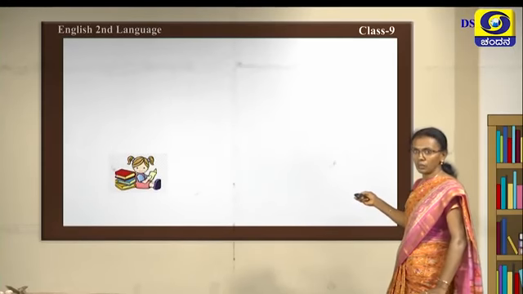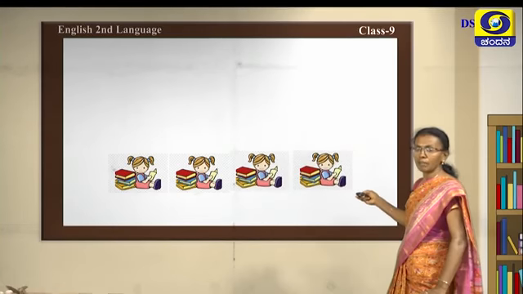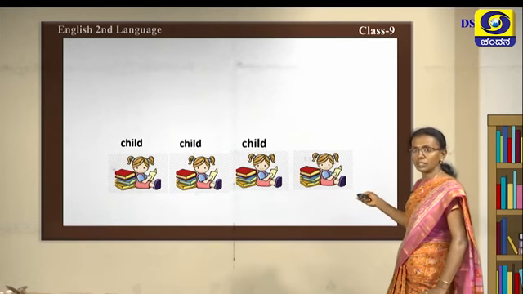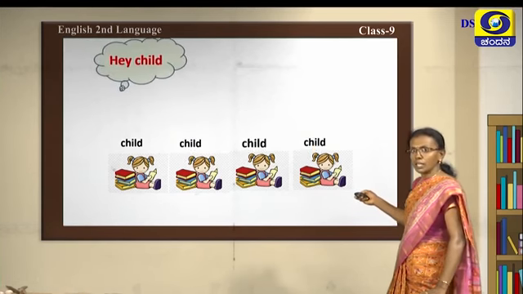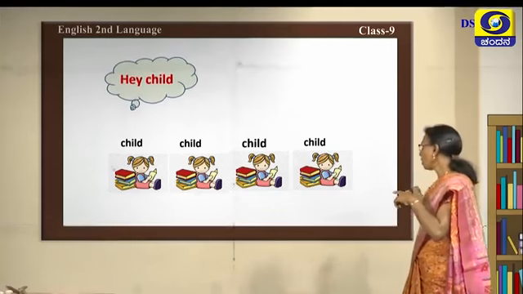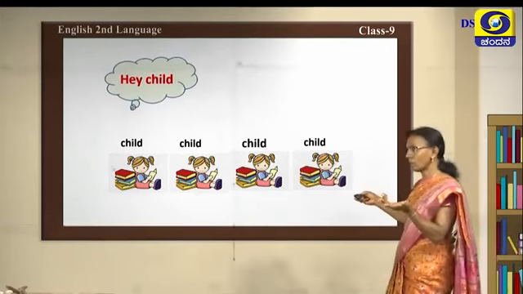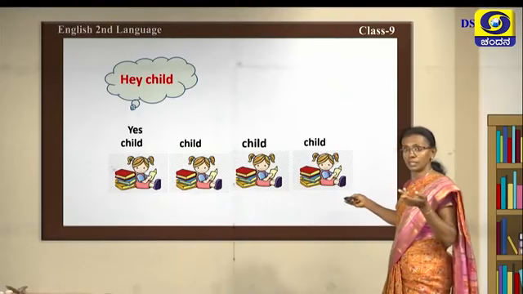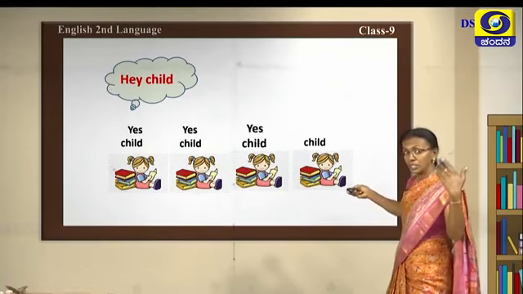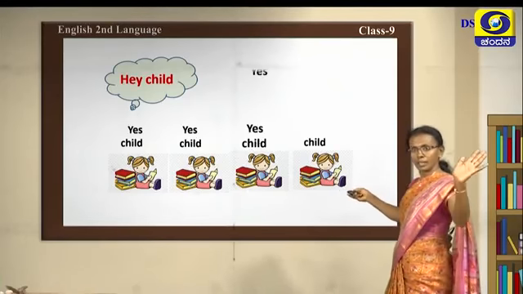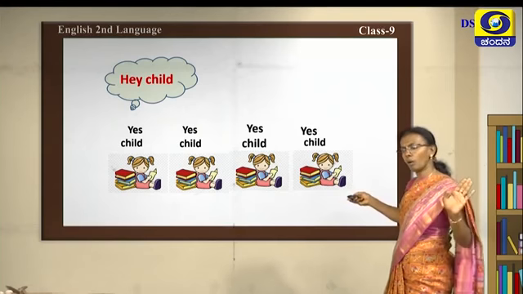Now we move on to other pictures here. See the child. There are 4 children's pictures. Now you can see the first child, second child, third child and the fourth child. If you call all these children, what do they say? See, what do they say? Yes. A child, if you call, what do they say? Yes, because they all are children.